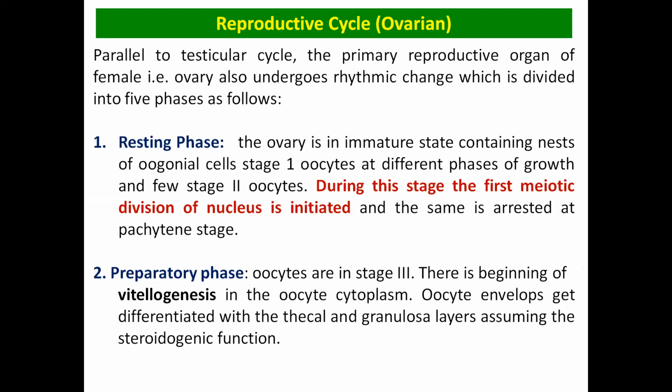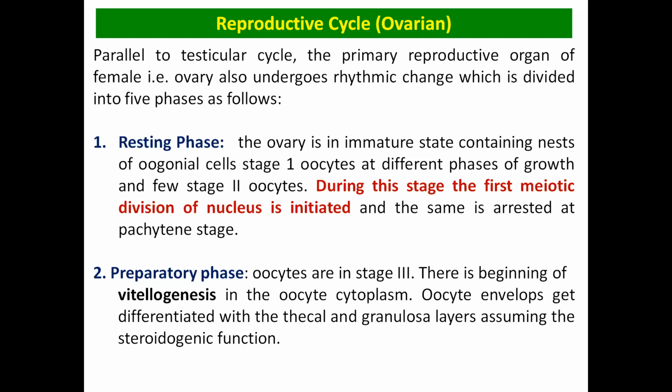Like the testicular cycle, the ovarian cycle also has five phases: the resting, preparatory, pre-spawning, spawning, and spent phase. In the resting phase, the ovary is in the immature form, and most of the oogonial cells are in the stage 1 oocyte, with a few in the stage 2 oocyte. The first meiotic division is initiated but is arrested at the pachytene stage.